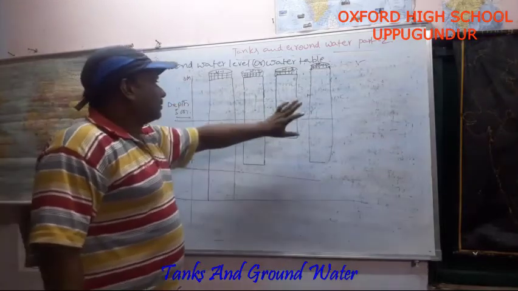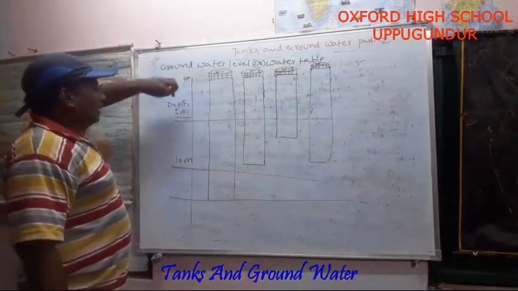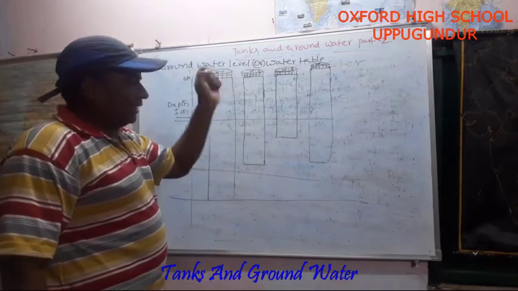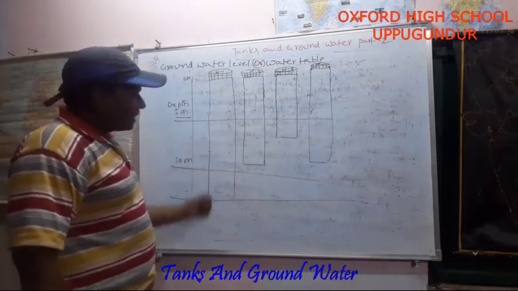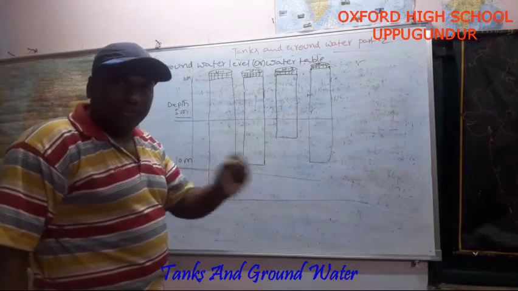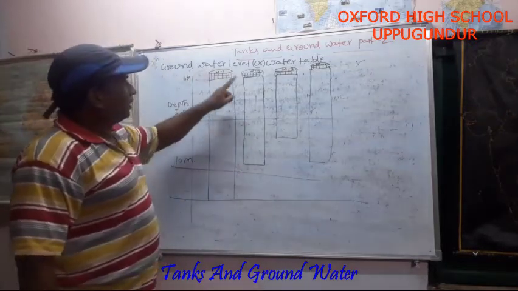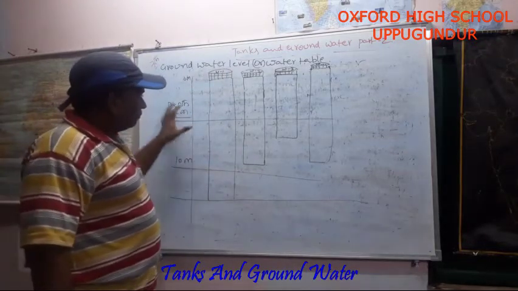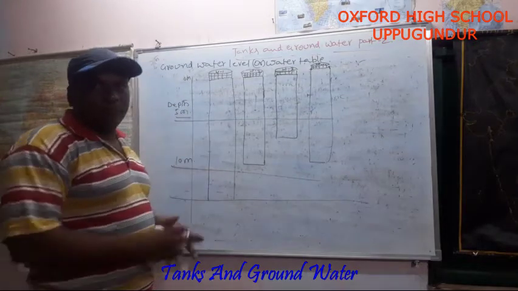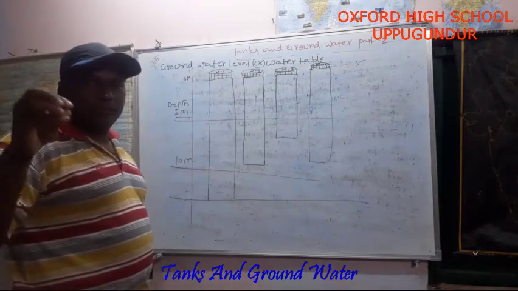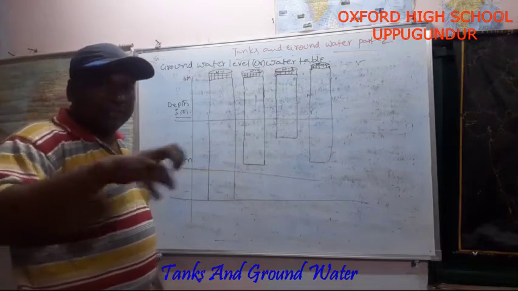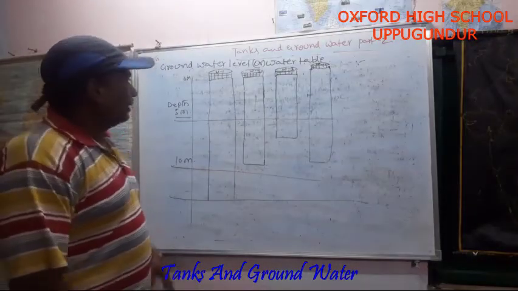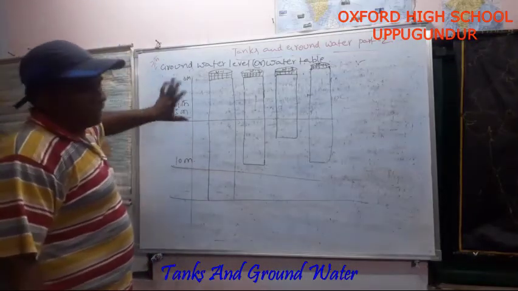I drew 4 wells. These 4 wells contain the water at a depth of 5 meters. If you dig another well in that particular area, we will strike the water at a depth of 5 meters. That is called groundwater level or water table. So here what it indicates is that the areas which are near the rivers have more groundwater, isn't it? This is all about groundwater level, water table.